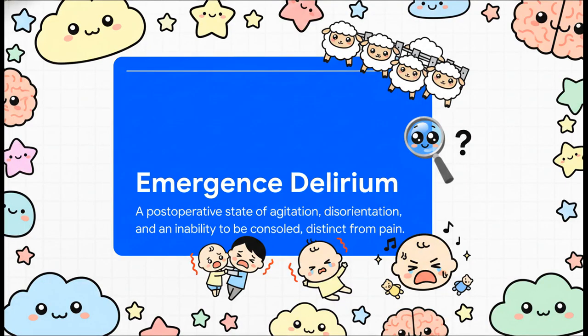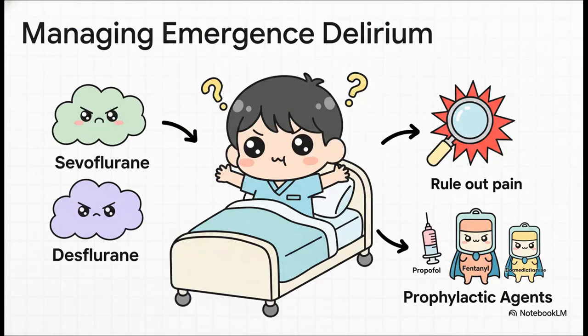Now, as we transition from maintenance to emergence, we encounter a common and challenging clinical problem that's pretty unique to pediatrics: emergence delirium. It is so crucial to understand that this is not just a child waking up upset from surgery. It's a distinct neurobehavioral state where the child is agitated, often thrashing, totally disoriented, and completely inconsolable, even by their parents. So how do we manage this?